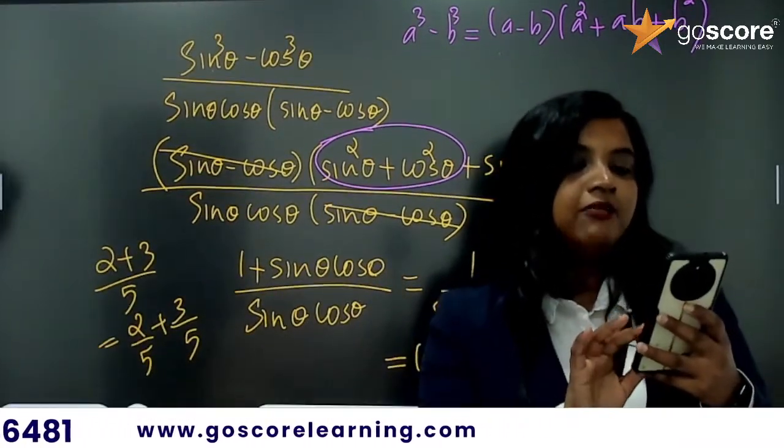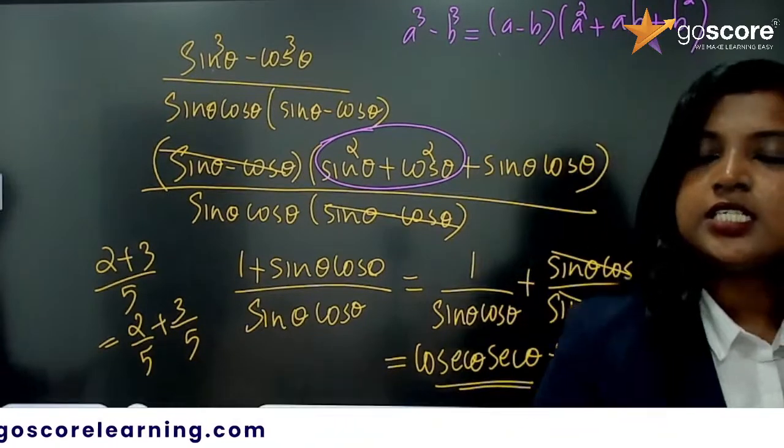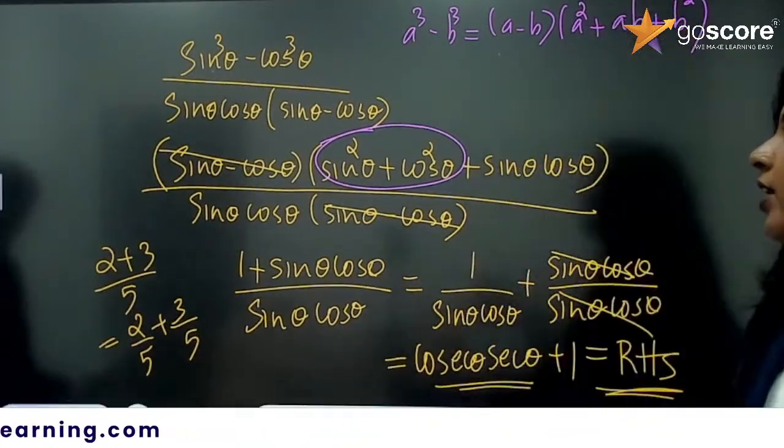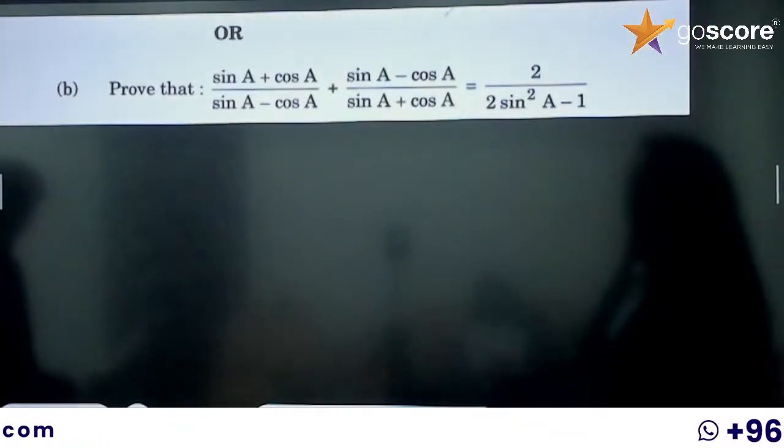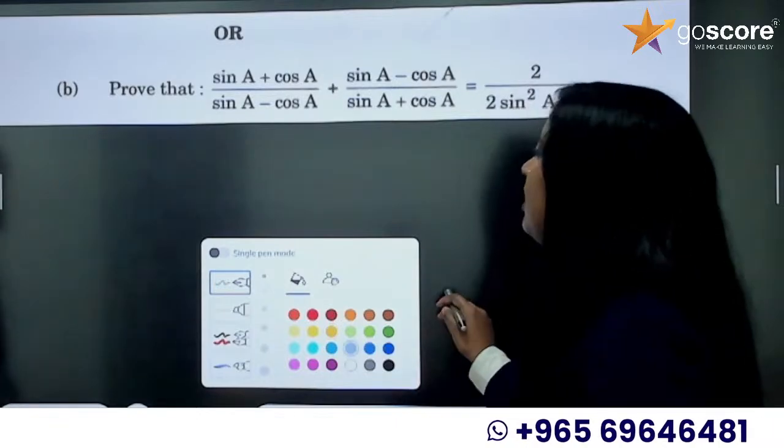So is it clear, everyone? You all got this answer? You guys were able to prove this? I hope so. Moving to the next question, we have the B part. B part is having fewer steps compared to the A part.